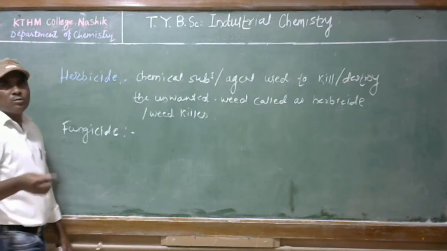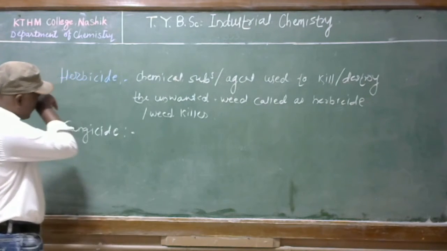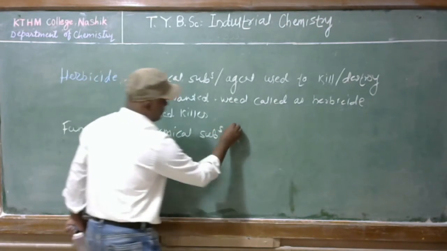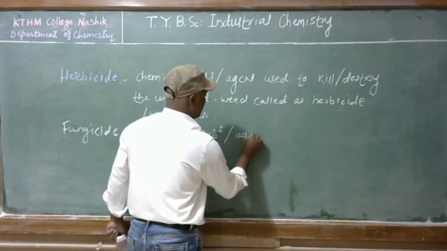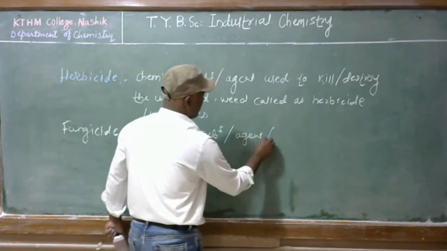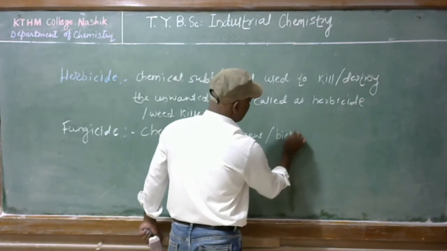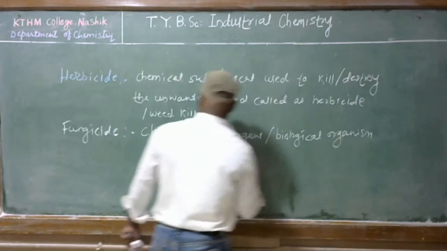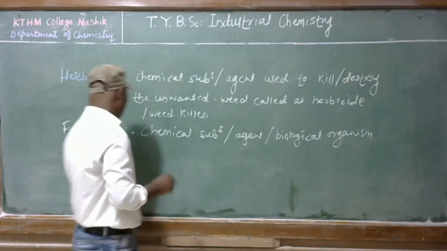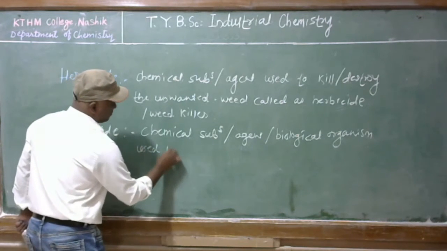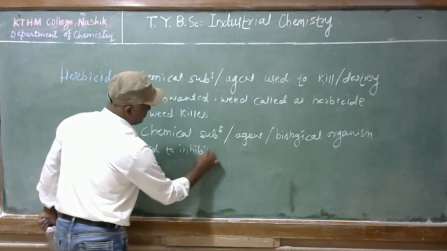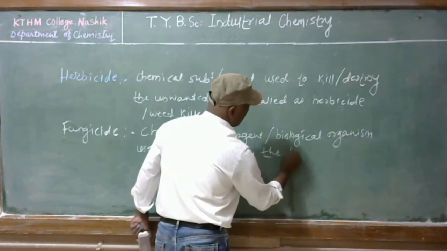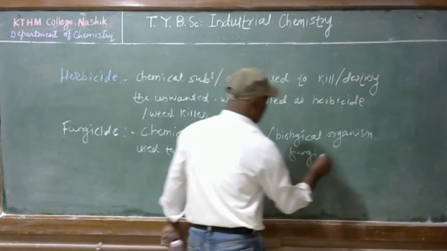So the definition is the same; according to their application the definition will vary. A chemical substance or agent or biological organism, whichever among these, used to inhibit or destroy fungi is called a fungicide.